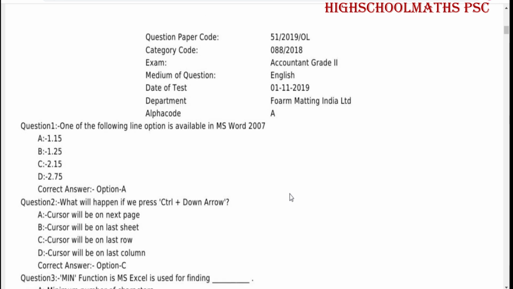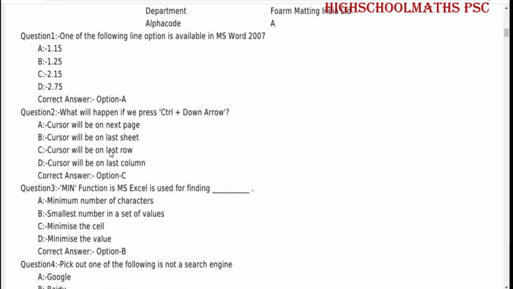First question: one of the following line spacing options is available in MS Word 2007 — 1.15. What will happen if we press Ctrl plus down arrow? The cursor will be on the last row.